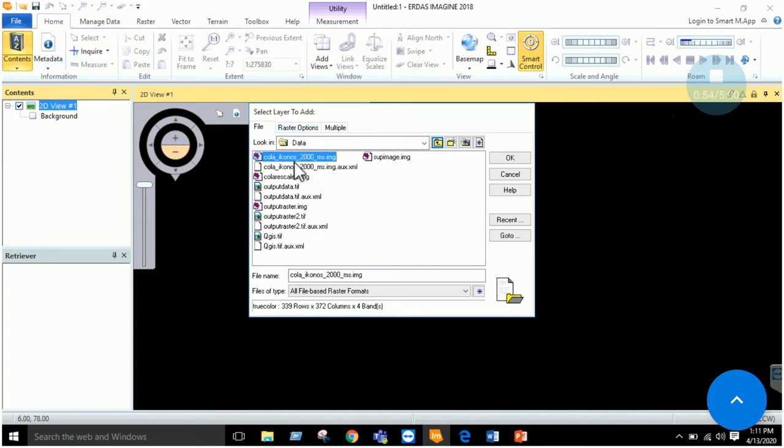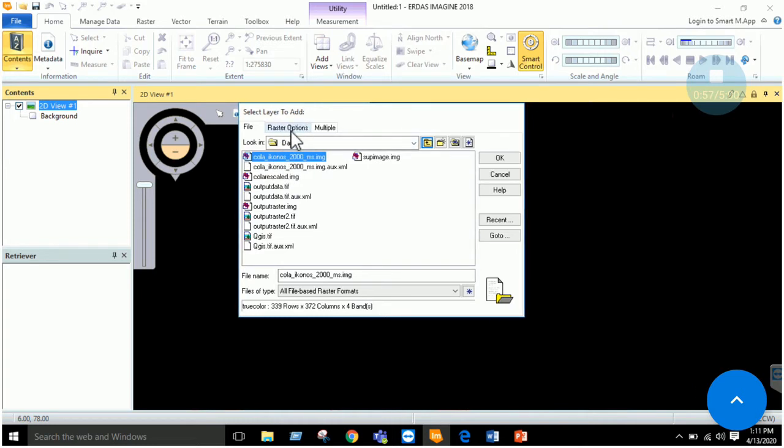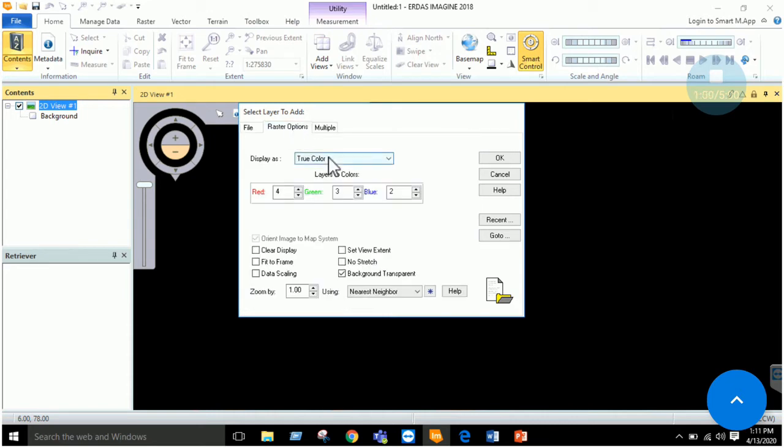Now once you are adding the data, you can note that there is a second option called raster options. Let's click this. Here you can display true color, and if you click on pseudo color, there will be only one layer. You can click on grayscale, only one layer. You can click on relief as well. In true color, you can change different combinations over here. What this combination means: the red is the monitor's red gun, then the monitor's green gun, and the monitor's blue gun. You are assigning which band is to be displayed by the red gun.